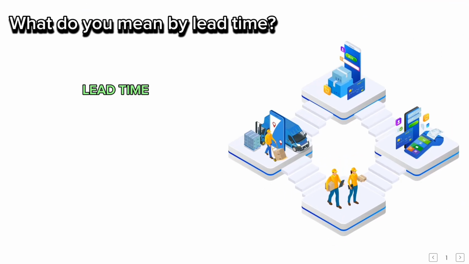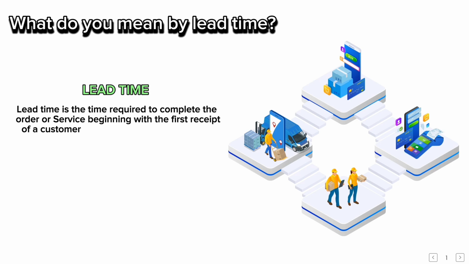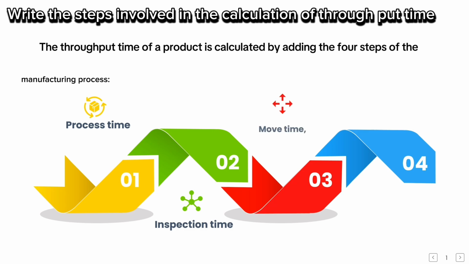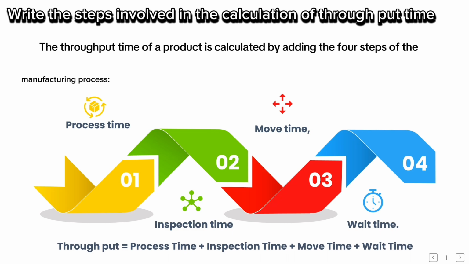What do you mean by lead time? Lead time is the time required to complete the order or service, beginning with the first receipt of a customer order and ending with customer delivery receipt of the product or service. Write the steps involved in the calculation of throughput time. The throughput time of a product is calculated by adding the 4 steps of the manufacturing process: process time, inspection time, move time, wait time. Throughput equals process time plus inspection time plus move time plus wait time.